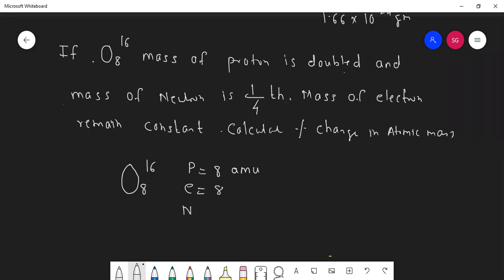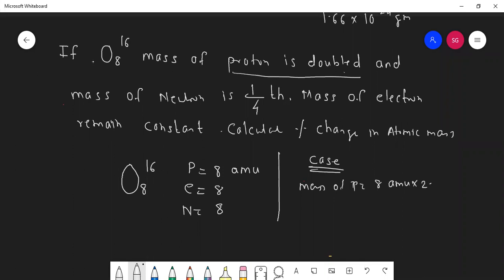How many neutrons are there? 8, because 16 minus 8. Okay. Now what do they have, students? Proton is doubled, so this is a case where proton is doubled. Mass of proton was 8 AMU. Now it is doubled, so into 2, now it is 16 AMU.